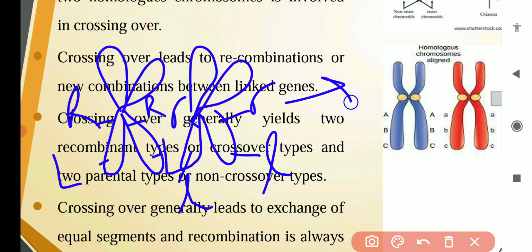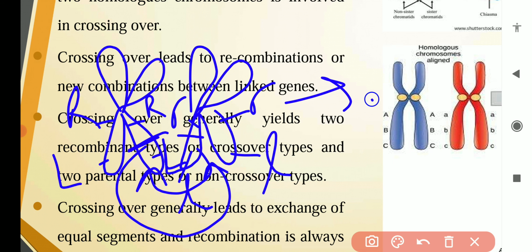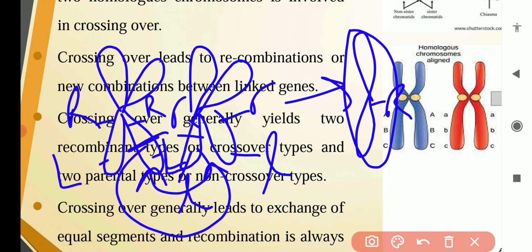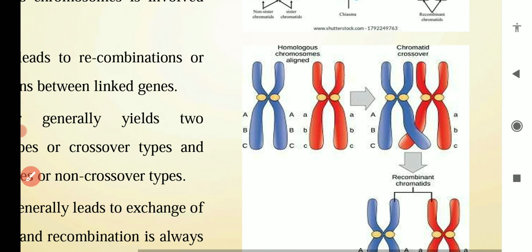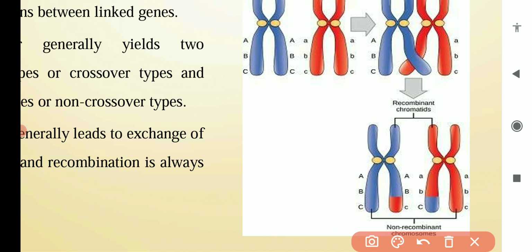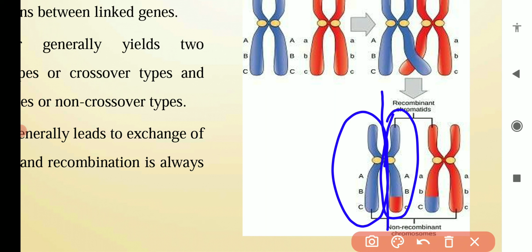After crossing over, this part will go to this chromosome, and this part containing capital L will come to this chromosome. So when gamete formation takes place, the chromatids will segregate. This will be one gamete, this another gamete, this another gamete, and this also another gamete.